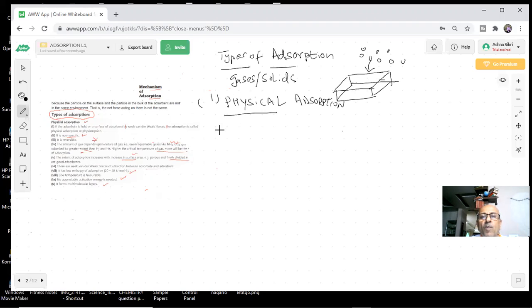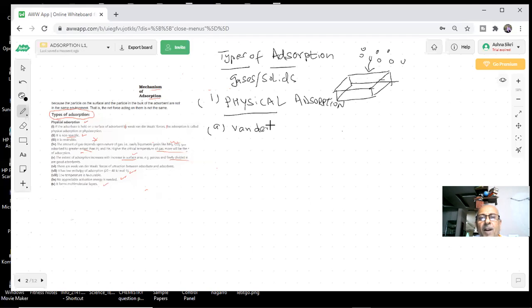We already know what type of forces these are. What forces are weak? Van der Waals forces. Van der Waals is a big name, and he comes up in many cases. Van der Waals forces are very famous, very important, students.